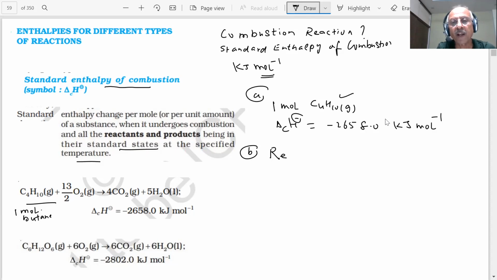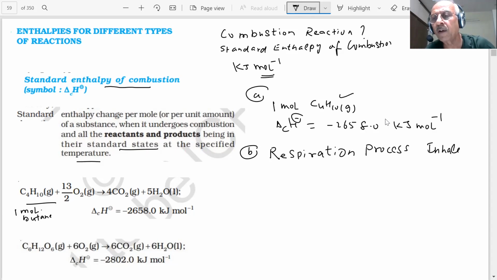You are aware of the respiration process? What is respiration? Do you inhale oxygen? You are inhaling air. Air has oxygen gas. And inside your body, you have glucose. The food which you are eating has glucose, student. Large glucose molecules are present.